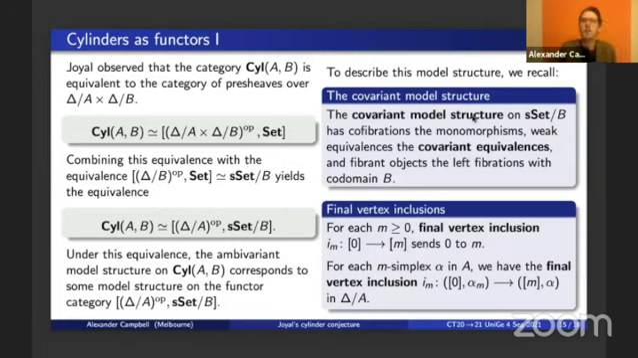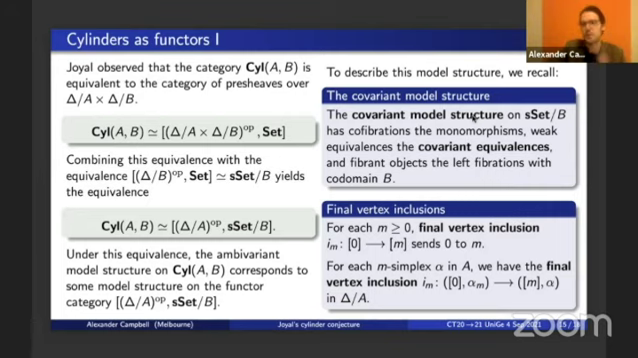So first, for any simplicial set B, there is on the category of simplicial sets over B a model structure due to Joyal called the covariant model structure. It's uniquely determined as the one whose cofibrations are the monomorphisms and whose fibrant objects are the so-called left fibrations with codomain B. These are the quasi-categorical analogues of discrete op fibrations. And everyone calls the weak equivalences in this model structure the covariant equivalences.